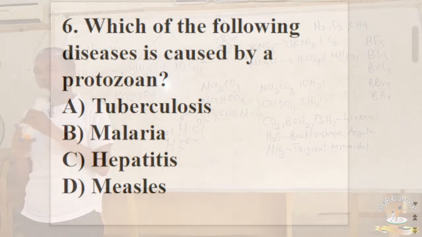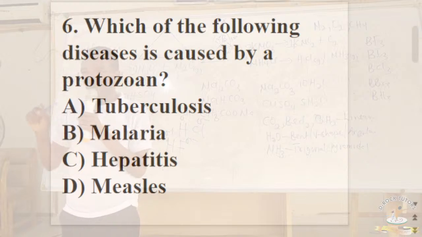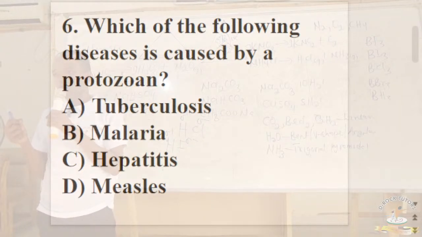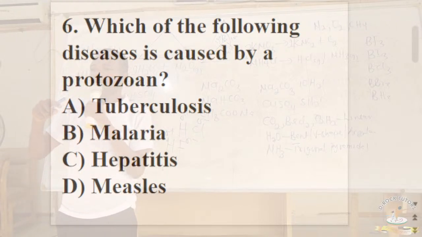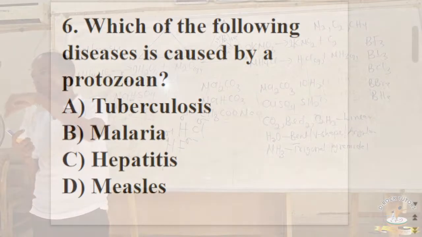A bacterium that is having a comma shape, it is called a vibrio, V-I-B-R-I-O. A bacterium that is spiral in shape is called a spirillum. A bacterium that is corkscrew in shape is called a spirochete. A bacterium that is spherical in shape is called a cocci. So we have two types of cocci. We have streptococci and then we have staphylococci.